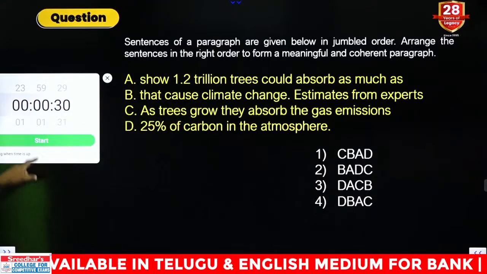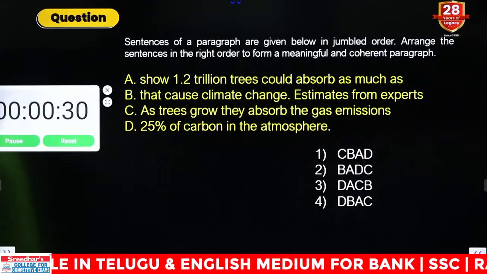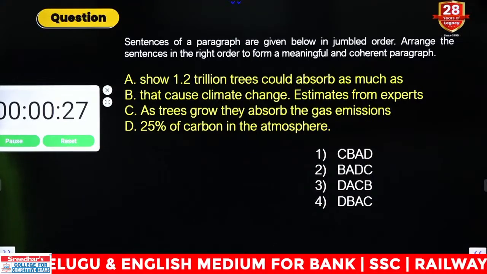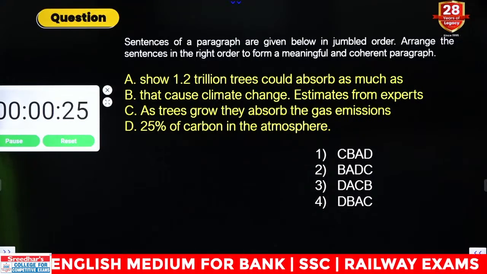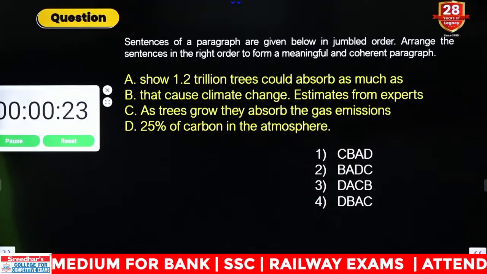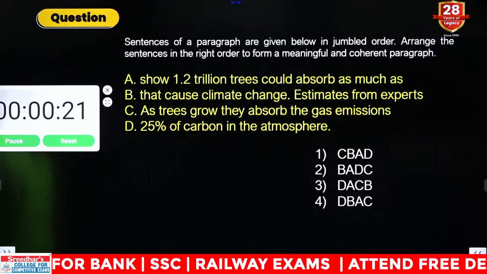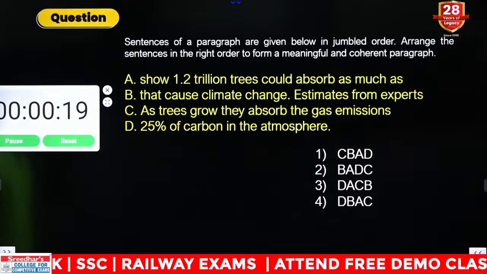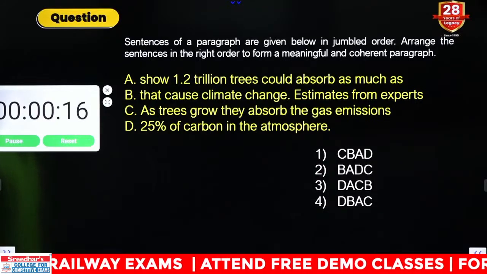Now we need to rearrange ABCD. You have 30 seconds to guess. Sure, 1.2 trillion trees could absorb as much as that cause climate change. Estimates from experts. As trees grow, they absorb gas emissions.